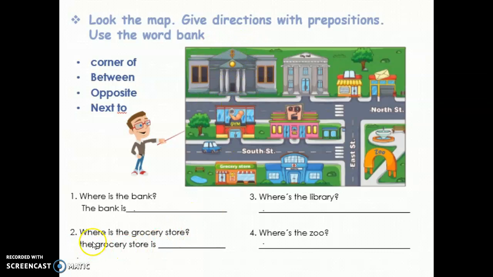How about the other question? Where is the grocery store? The grocery store. Let me see. Okay, the grocery store is here. Another, the library. Library it's here. Okay. And for last, the zoo. Where's the zoo? It's here. Okay. Now we're ready to answer our questions.